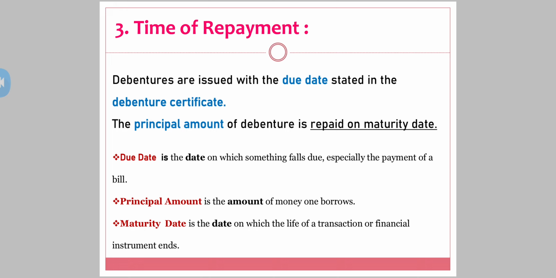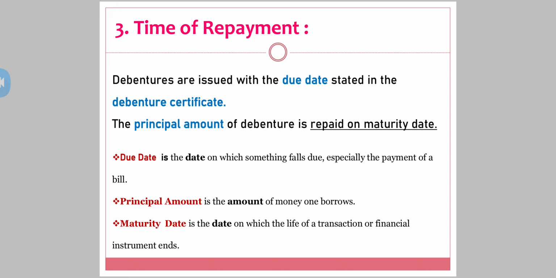See, the due date is the date on which something falls due, especially the payment of a bill. Principal amount we have already seen. The principal amount is the amount of money one borrows. Let's say one debenture costs 100 and there is a person XYZ who has borrowed 5 debentures of a company. So can I say that the company owes 500 rupees to that person. That 500 amount is the principal amount which the company is going to repay after 5 years.